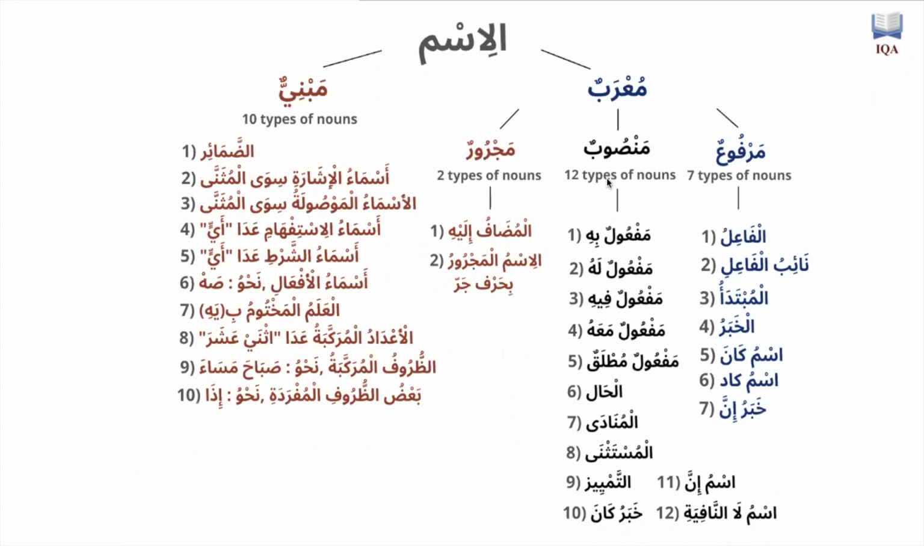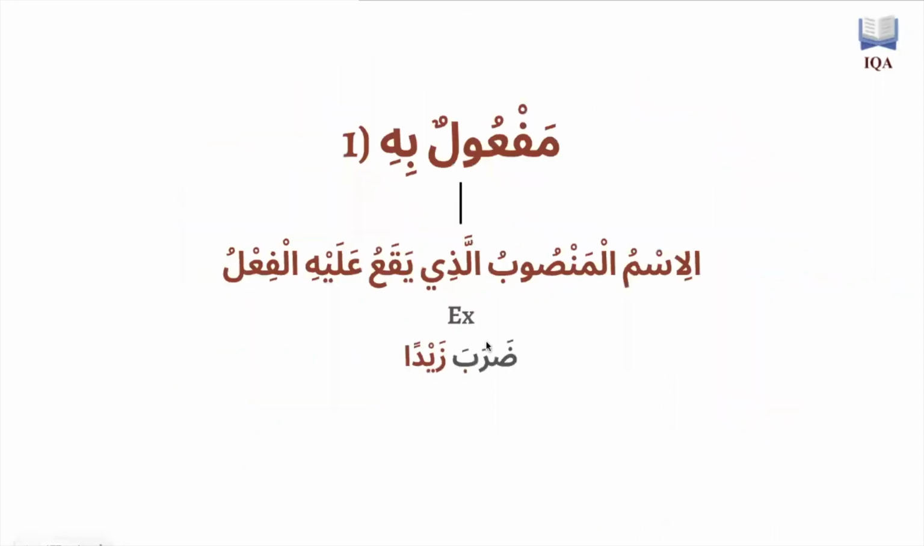So what are the 12 different types of nouns that are mansub? We have the maf'ulun bihi, maf'ulun lahu, maf'ulun fi. It's quite long, inshallah, and we'll take it one step at a time. So let's start with the first one, which is the مفعول به.